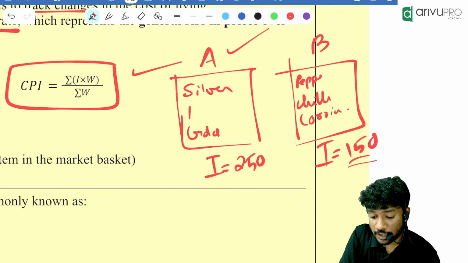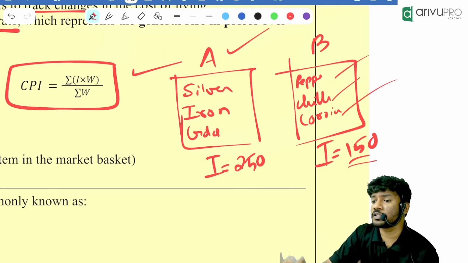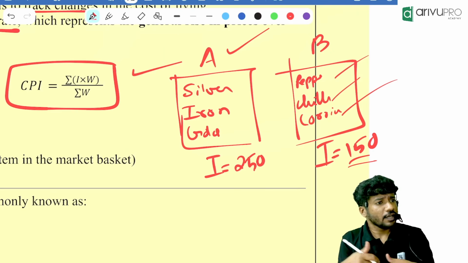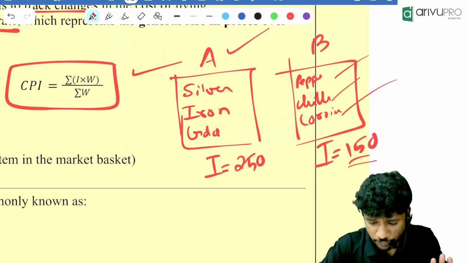Instead of this, you can include iron. Then gold and all are there. Then pepper, chili, coriander, all these things are there. Actually, if you ask me, a human requires these things to live.